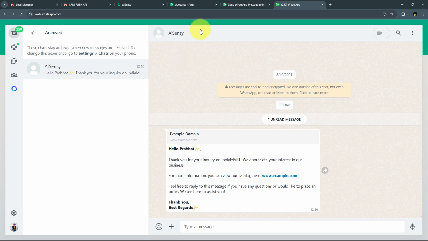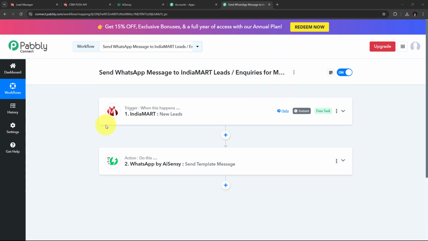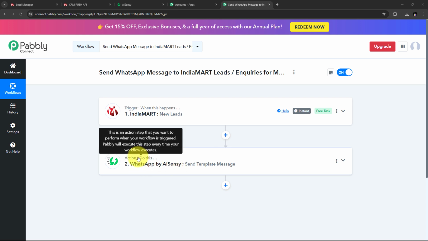Now let me take you back to Pabbly Connect. Now here with Pabbly Connect, I have connected IndiaMART with AI Sensei to automatically send WhatsApp message to IndiaMART leads or inquiries for my music academy. Now let's summarize what we did here. So first I have set up my trigger and my trigger application was IndiaMART and my trigger event was new leads. Then I have set up my actions tab where I have used WhatsApp by AI Sensei, and here my action event was send template message.